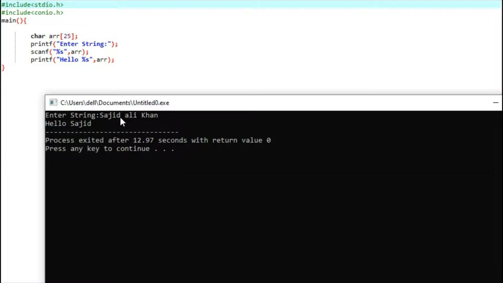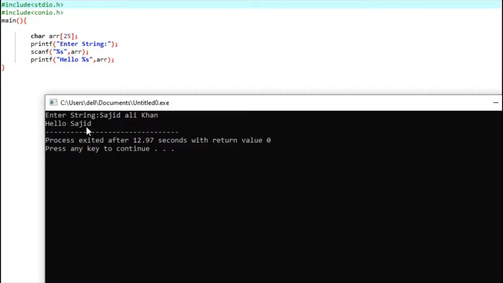So scanf will terminate its process when it comes to the space. After the space, all the characters will not be accepted by scanf. It will accept only the characters which are before the space.